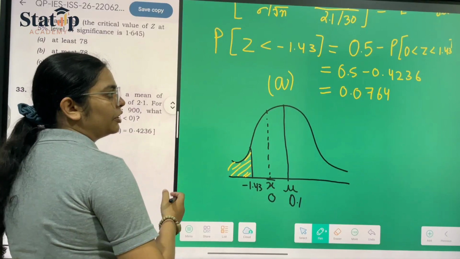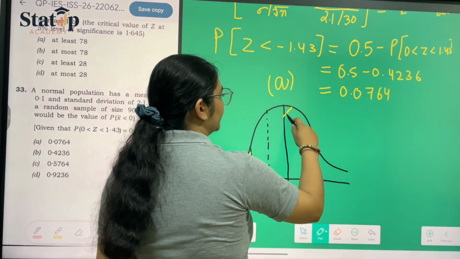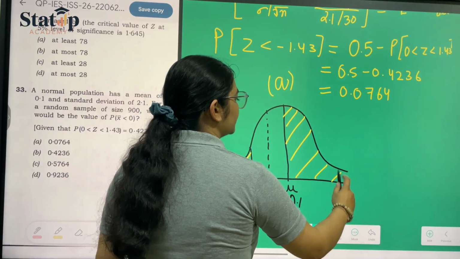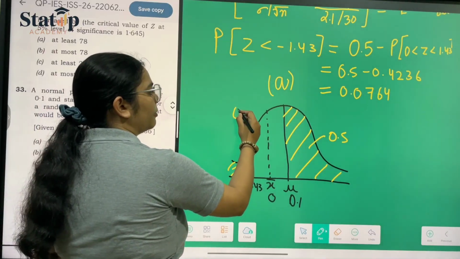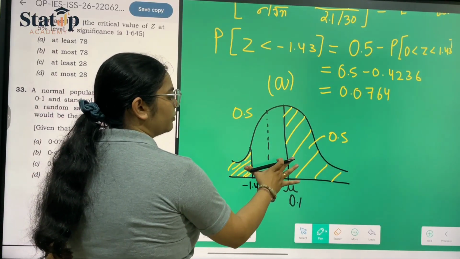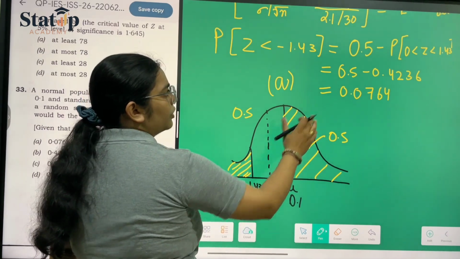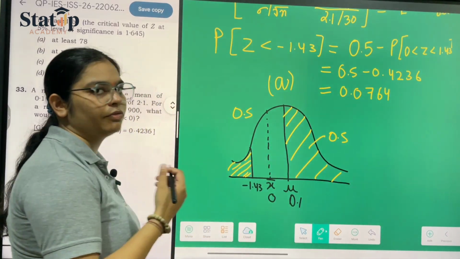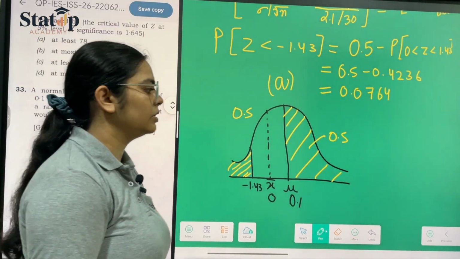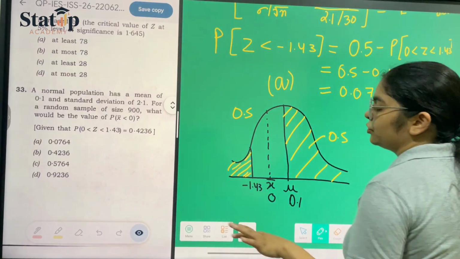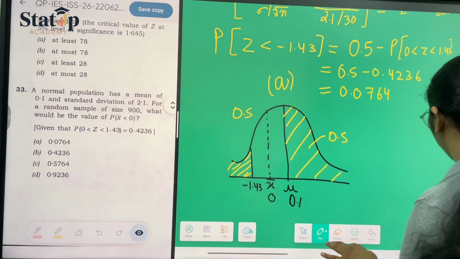And the half distribution, suppose this is the half region. This whole region has the probability of 0.5 and this whole half on the left side has the probability of 0.5. To get this out of this whole half, we have to subtract this from the half. That is what we have done here, and that is how we have got our probability of standard normal distribution. This is a very important and crucial concept from our statistics point of view.